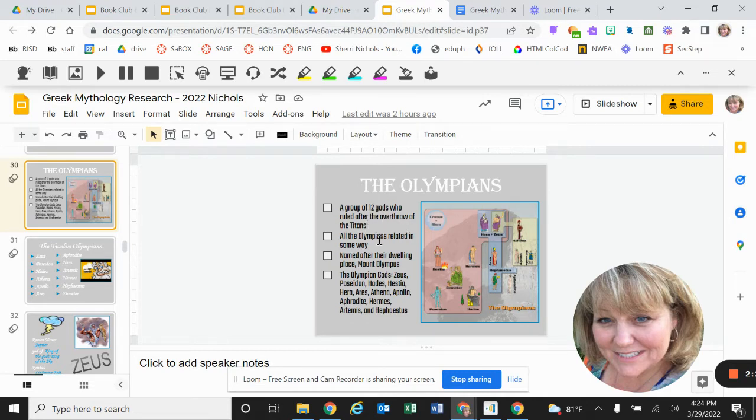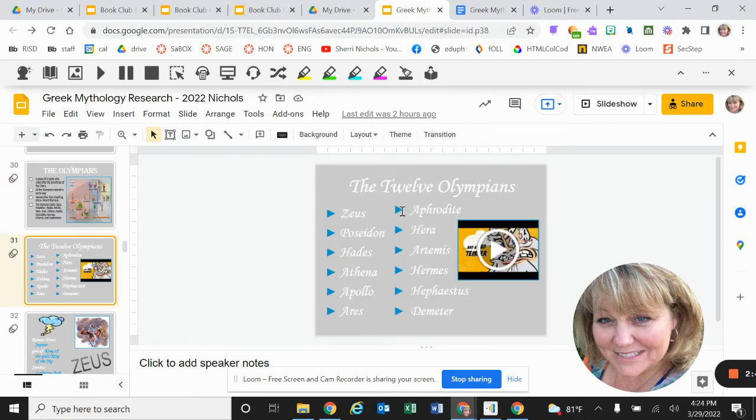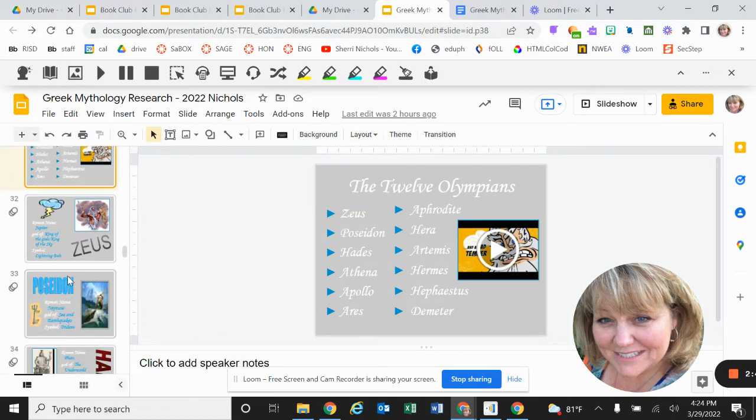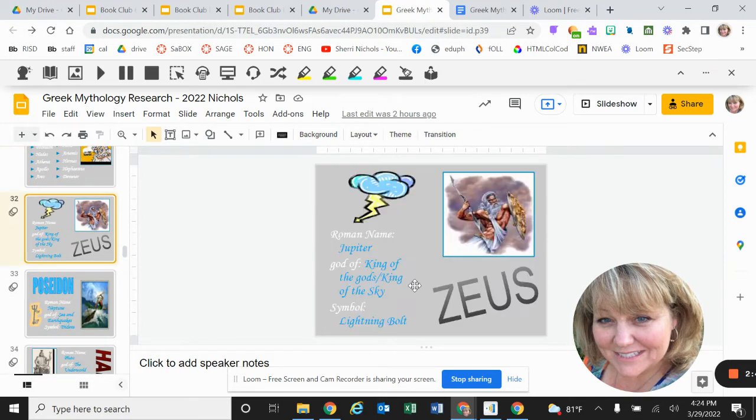So all the Olympians were related in some way. They were named after their dwelling place, which was Mount Olympus. And the Olympian gods would be Zeus, Poseidon, Hades, Hestia, Hera, Ares, Athena, Apollo, Aphrodite, Hermes, Artemis, and Hephaestus. So here are the 12 gods and goddesses. You're going to watch this video, and then you're going to look at each slide.